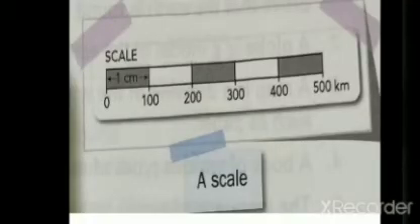Let's suppose that the actual distance between Delhi and Jaipur is 100 kilometers, and on the map the same distance is 1 centimeter. On the map it is shown as 1 centimeter. That means 1 centimeter represents how much? It represents 100 kilometers. So according to the scale of the map, 1 centimeter represents 100 kilometers. So on such a map, an actual distance of 200 kilometers on the earth will be shown as 2 centimeters. Maps are always drawn to the scale.